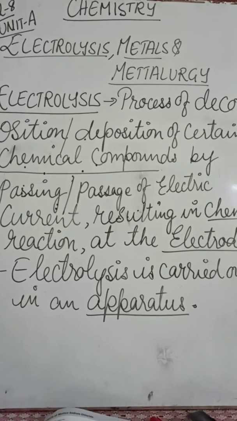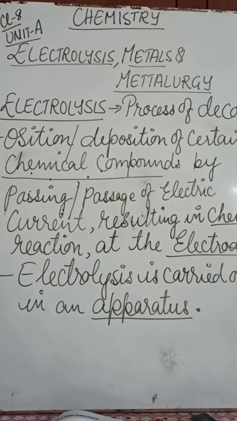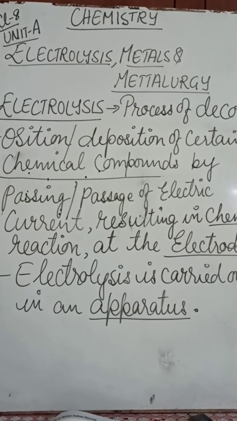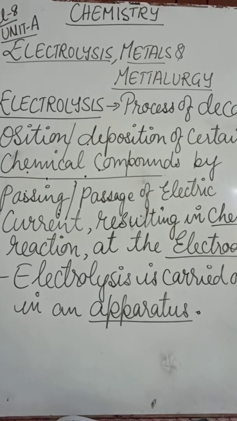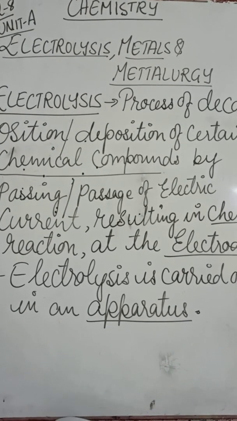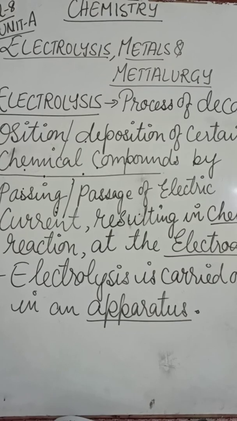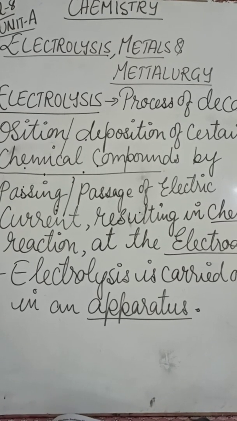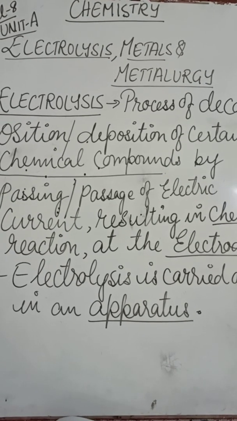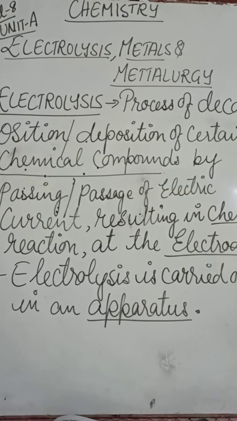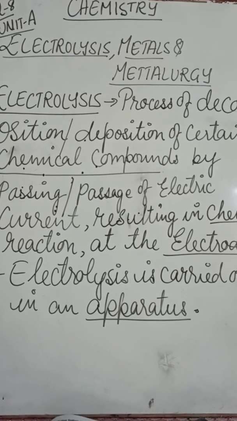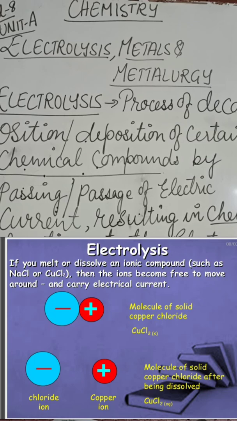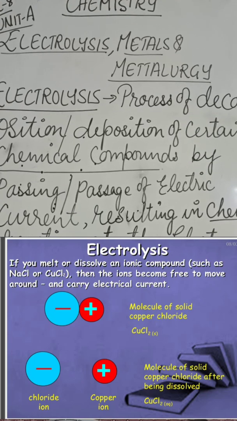Now electrolysis is carried out in an apparatus. The whole process of electrolysis is carried out in an apparatus, so we shall understand what the apparatus is like, what the parts of it are, and how actually the electrolysis process takes place. So we shall understand how electrolysis is carried out in an apparatus. Fine.